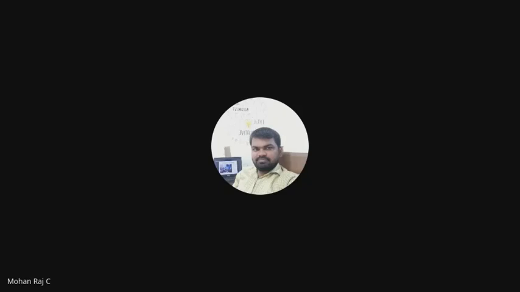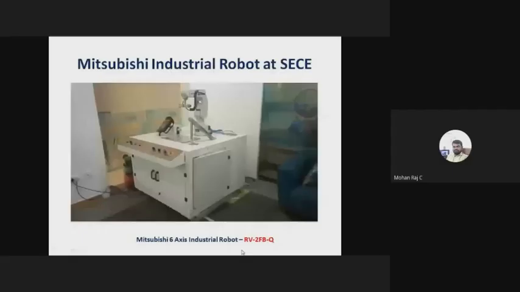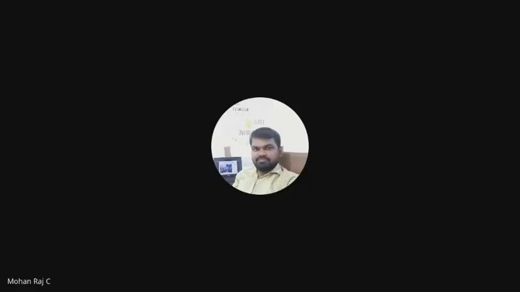Look at the speed of operation of the industrial robot at SCE. We have a 6-axis industrial robot, right? Yes, now it is visible, I think. This is the Mitsubishi industrial robot at SCE. Here we have a 6-axis industrial robot. This is the actual view of an industrial robot.